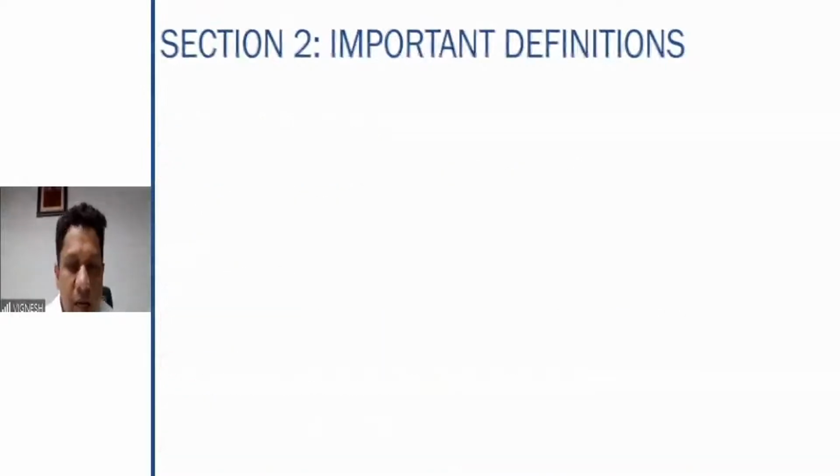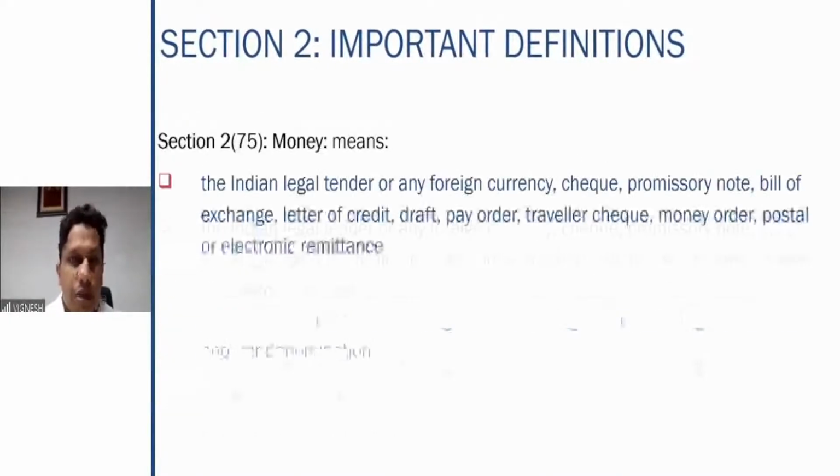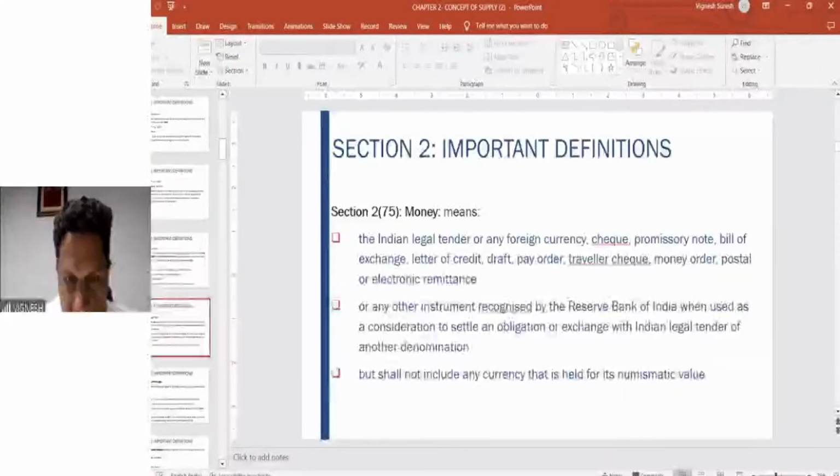And then it is also used in Section 10, as I told you, for the composition scheme, where 2% is taken for a manufacturer. So that was the definition of manufacture, which is important. The definition can be asked as a theory question, but it is not very important as compared to the other definitions we are going to cover.